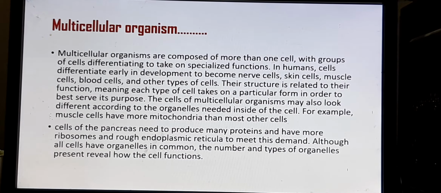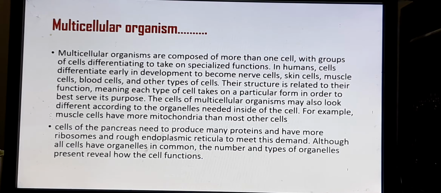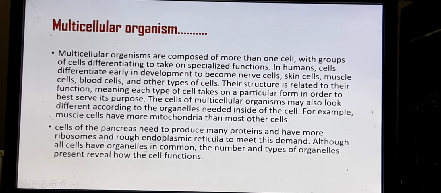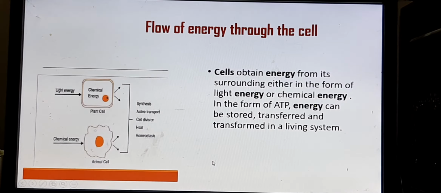The ribosomes are present on the rough endoplasmic reticulum, so there will be more ribosomes on the endoplasmic reticulum. Although all cells have organelles in common, the number and types of organelles present reveal how the cell functions. So it depends on what the function is, and according to that, the organelles will be there.